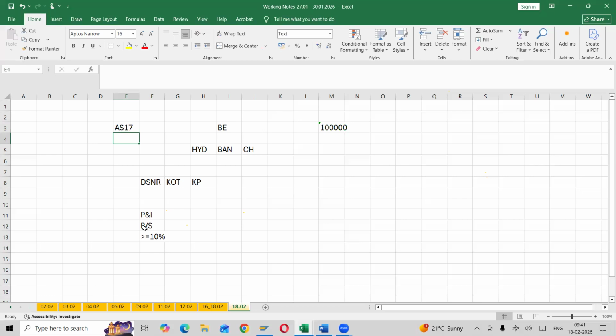if any unit is generating greater than or equal to 10% of their total revenue, then it is mandatory to publish their financial reports. Dilsukhnagar is mandatory to publish its profit and loss and balance sheet, and Koti is generating only 6%. So is it required to publish? No. Same thing I have mentioned.